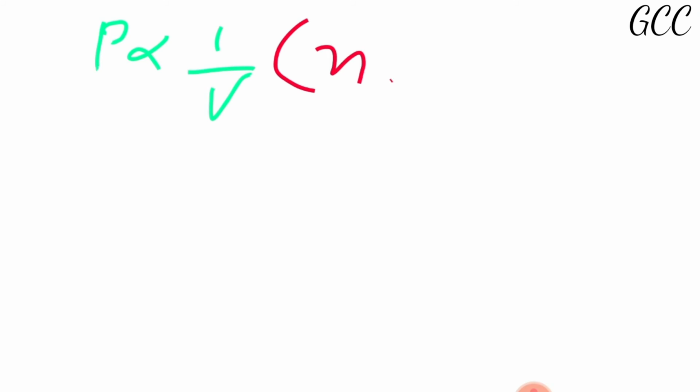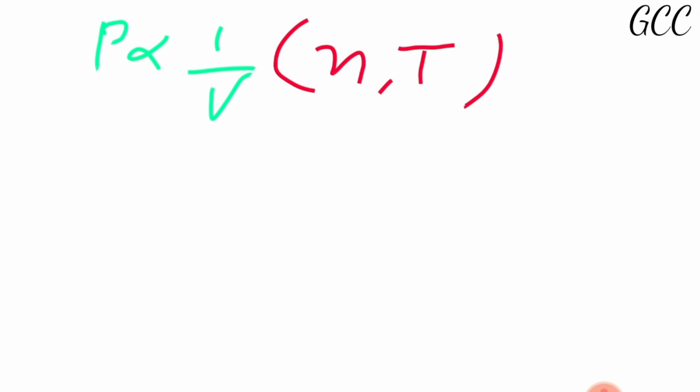N comma T. The number of moles and the temperature are constant. Is that clear?